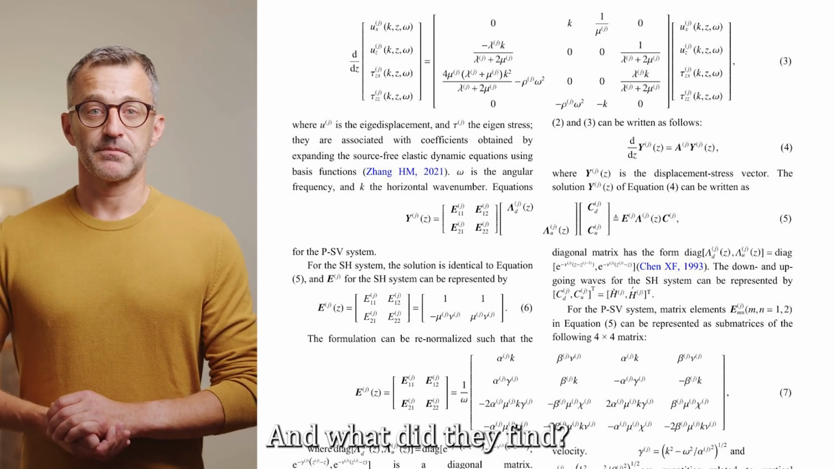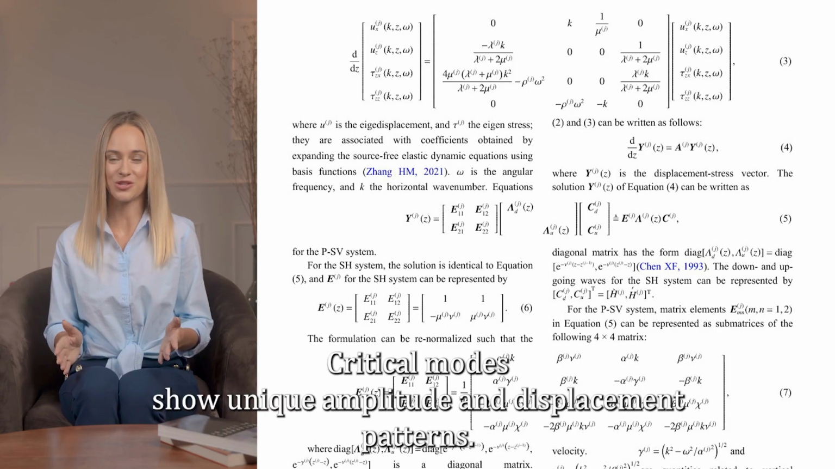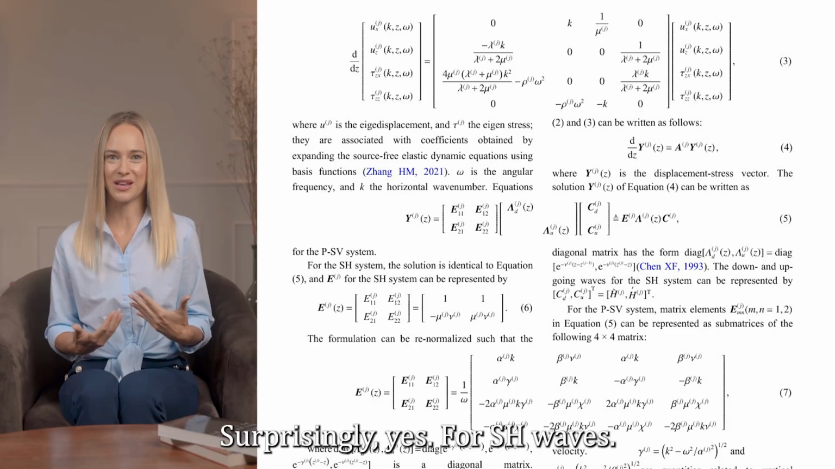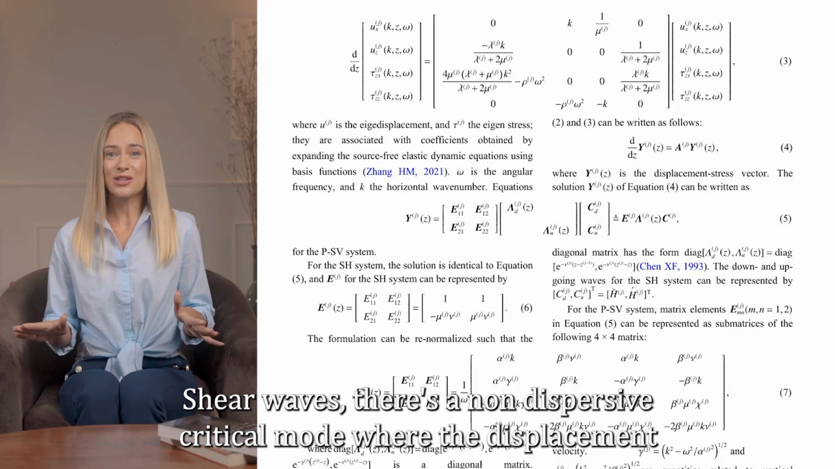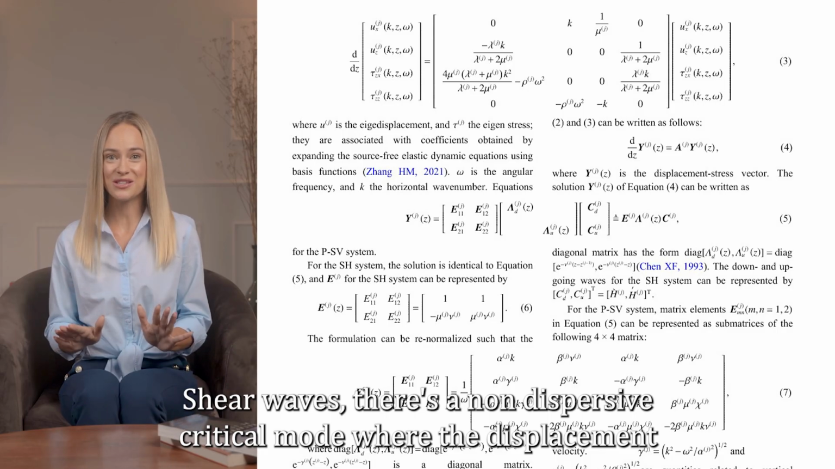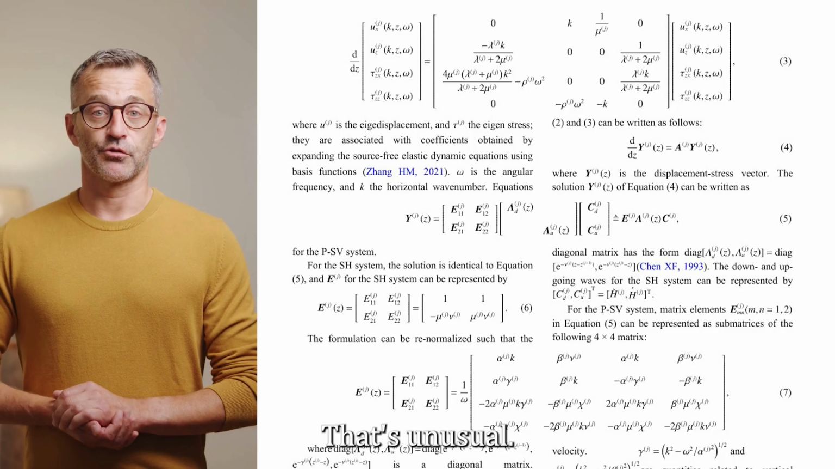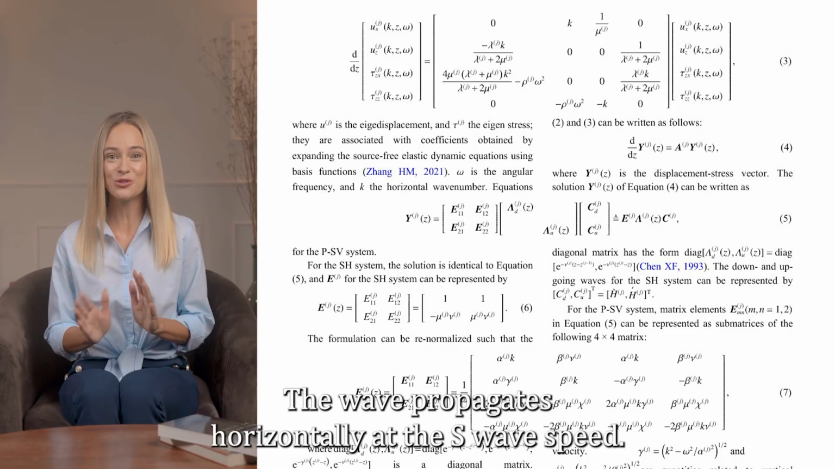And what did they find? The simulations confirmed the theoretical predictions. Critical modes show unique eigendisplacement patterns. What about a simple homogeneous half space? Does that have critical modes? Surprisingly, yes. For SH waves, shear waves, there's a non-dispersive critical mode where the displacement is constant with depth. Constant displacement? That's unusual. It's a special case. The wave propagates horizontally at the S wave speed.